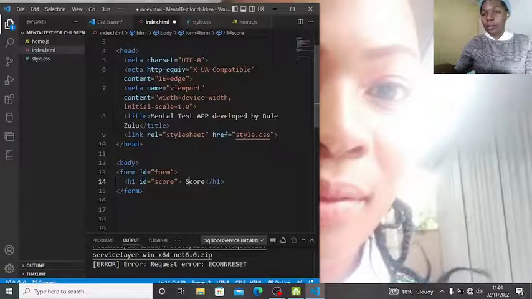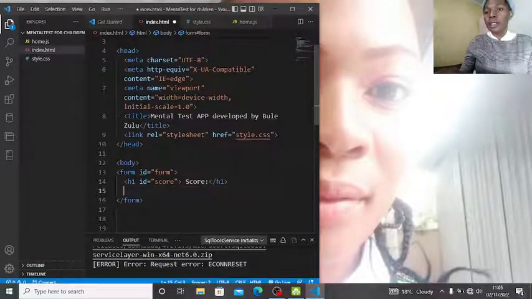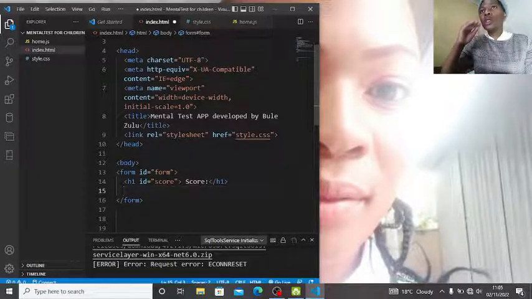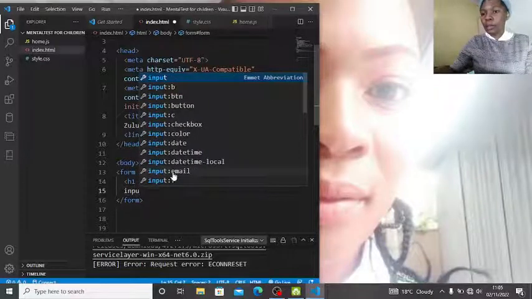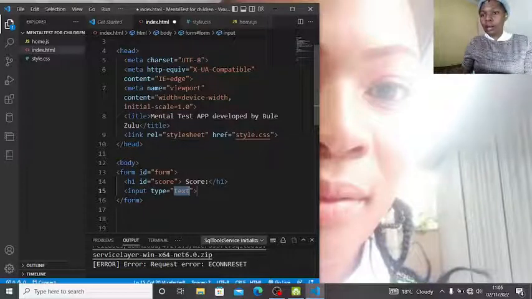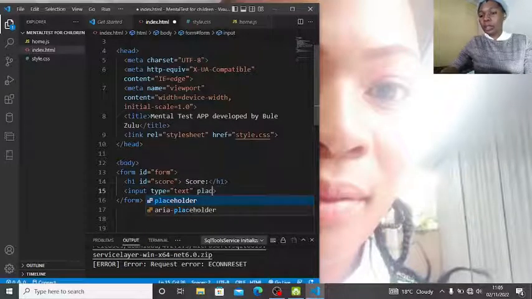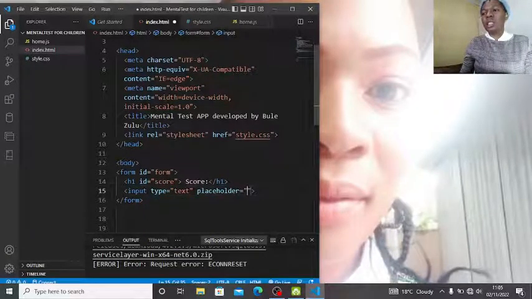In this form we're going to need a score and an input. We can say it's a text and we need a placeholder. Let us call this placeholder: type in your answer.